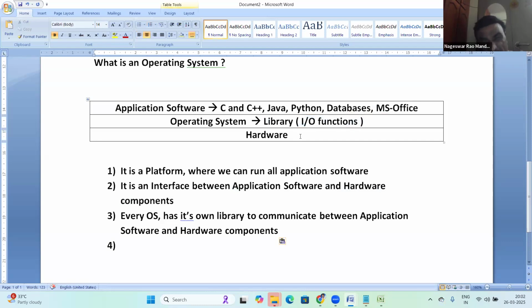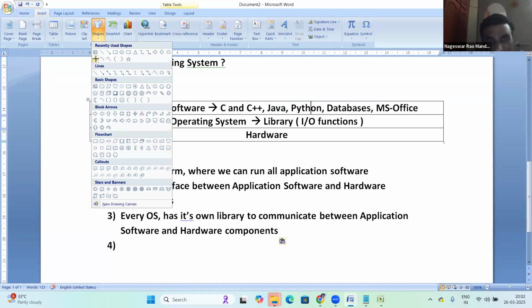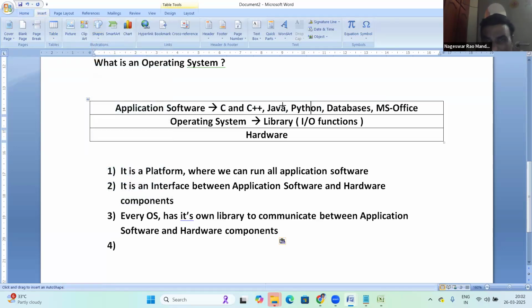Next, one more important point from the Java perspective. Suppose a C program, Java program, Python, all programs are running. Before starting to execute or run a program, first of all, these programs link with the OS library. After linking, they communicate with the hardware.